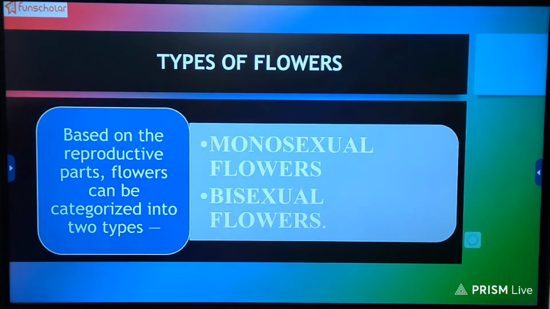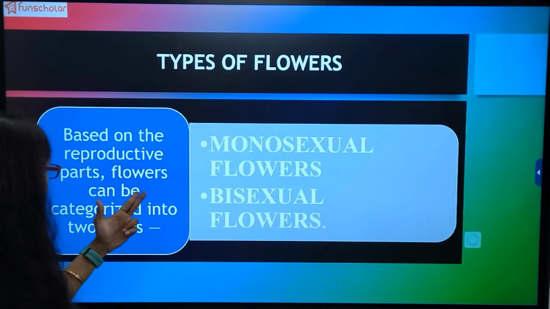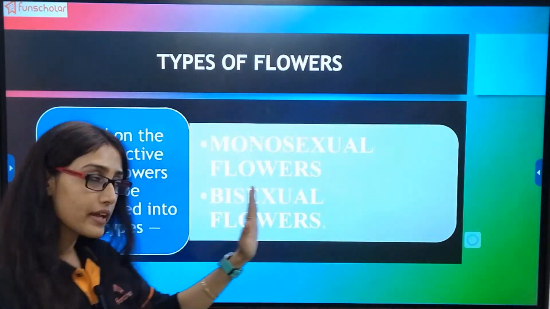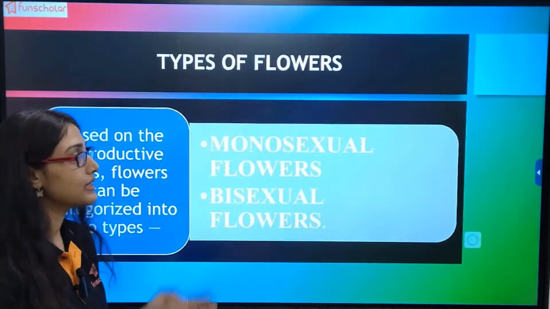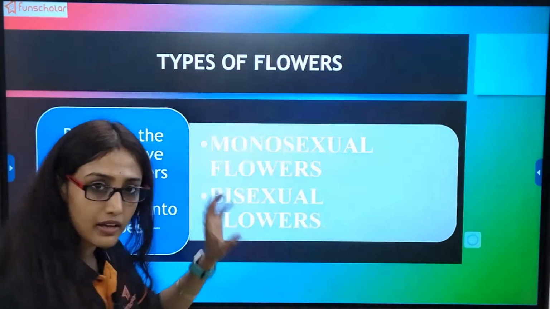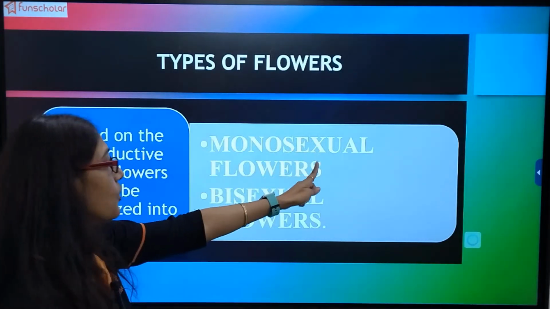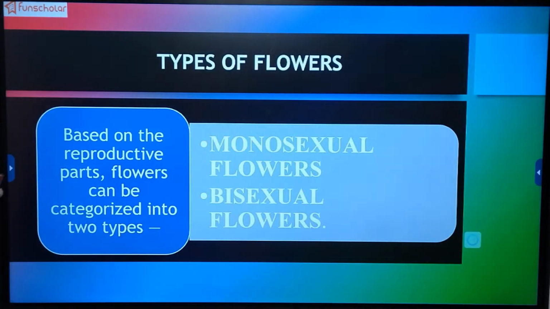Now, what do you mean by monosexual and bisexual flower? Okay, see, I have written that based on the reproductive parts, flowers are divided into two types. In size there are different types, but on the basis of reproductive organs the flowers are divided into two parts. One is monosexual flowers, another is bisexual flowers.